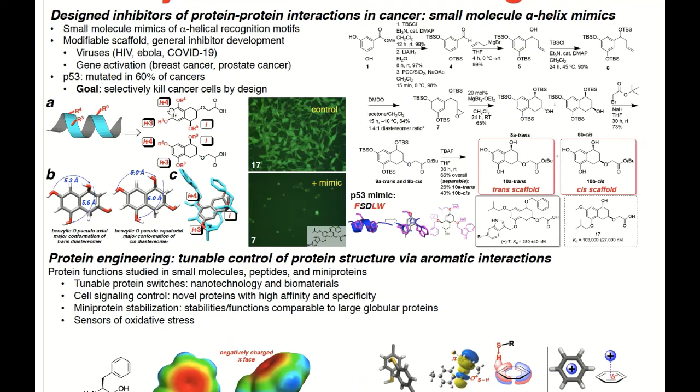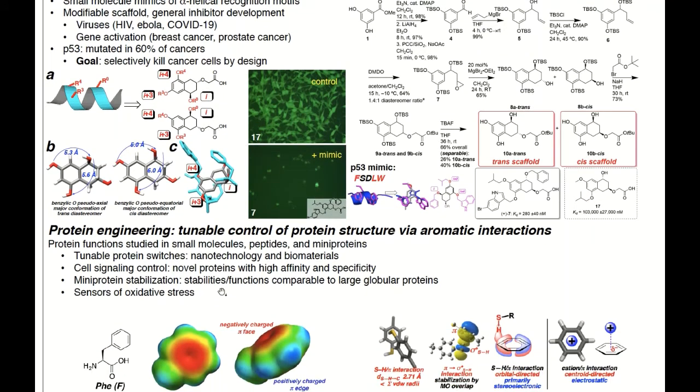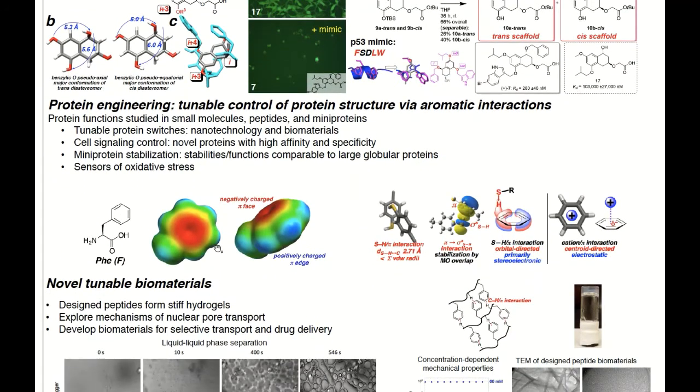These scaffolds can also be used to design the inhibitors of gene activations in breast cancer and prostate cancer as well. In protein engineering, we are designing small molecules, peptides, and mini proteins that can mimic function of large proteins. We have developed tunable control of protein structure via aromatic interactions for application in nanotechnology and biomaterials. We have also developed novel proteins with high affinity and high specificity to control cell signaling, and we have also developed novel sensors of protein changes in oxidative stress.